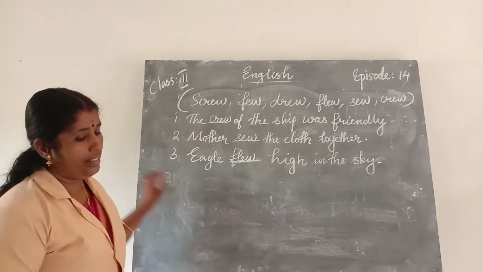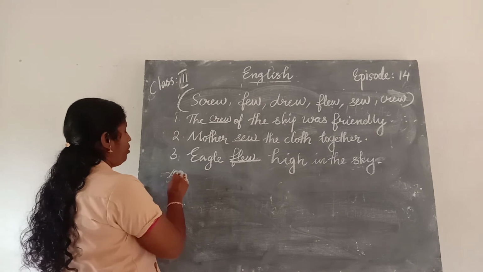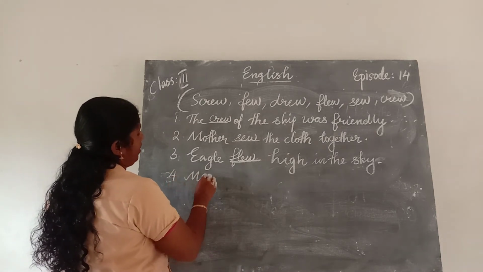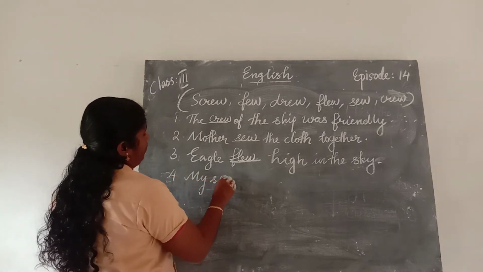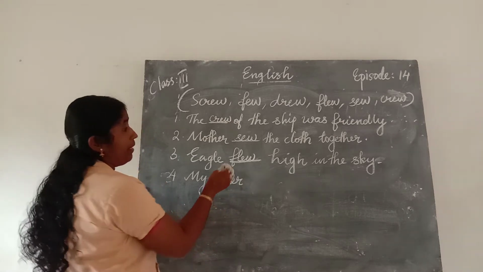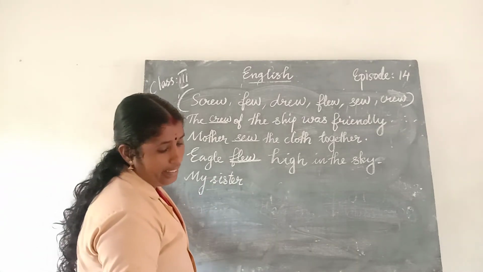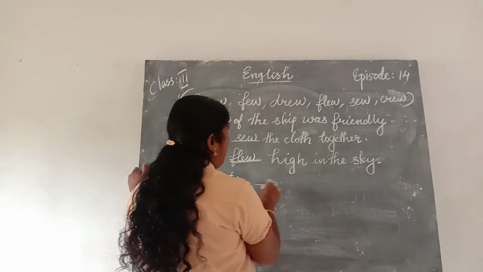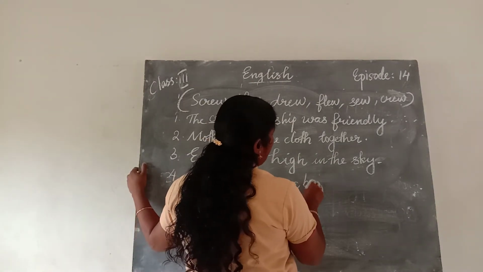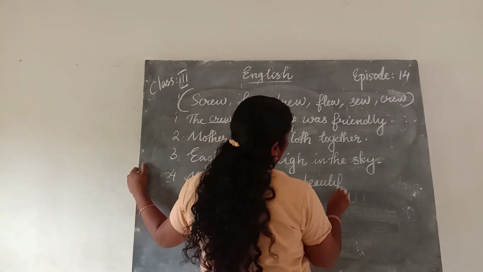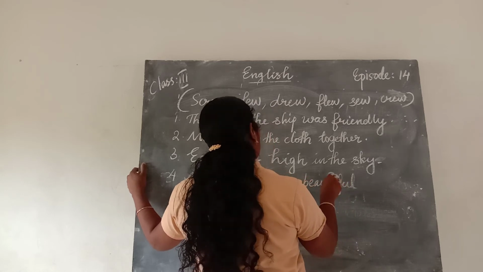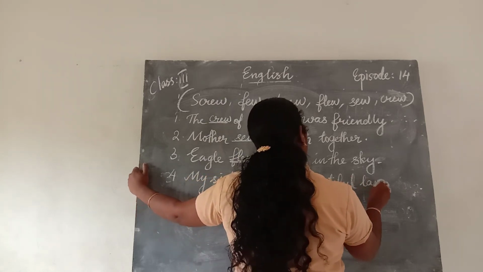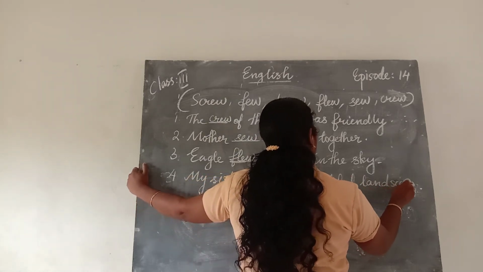The next one, fourth one: My sister dash a beautiful landscape. B-E-A-U-T-I-F-U-L. Beautiful landscape. L-A-N-D-S-C-A-P-E.